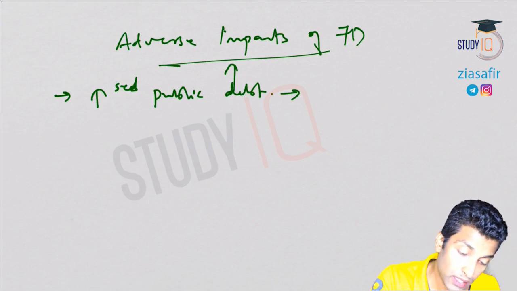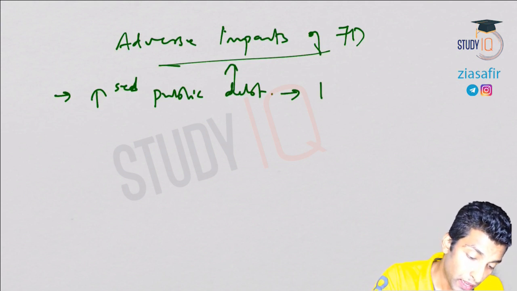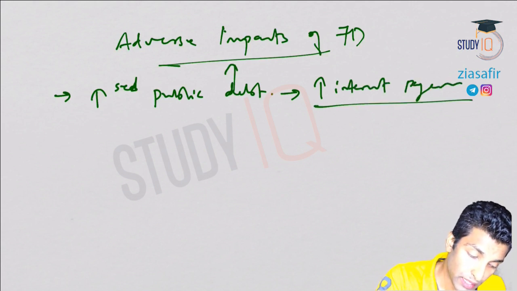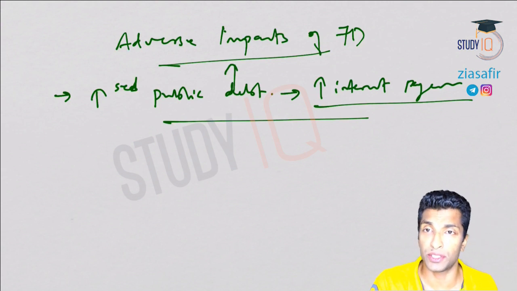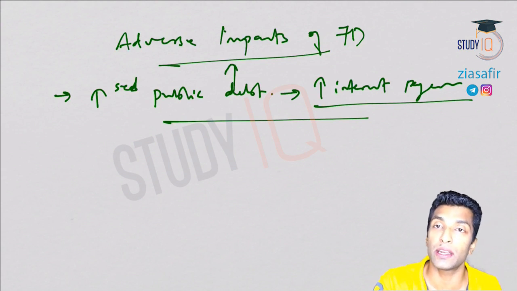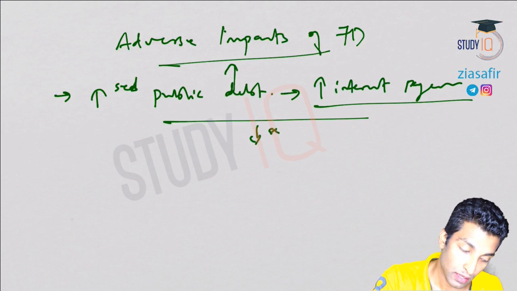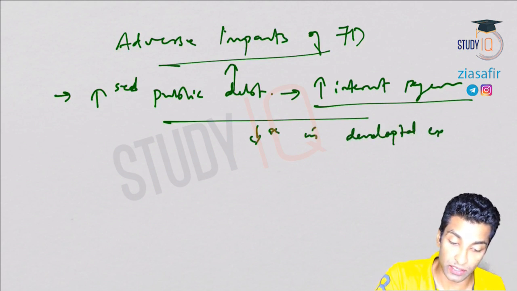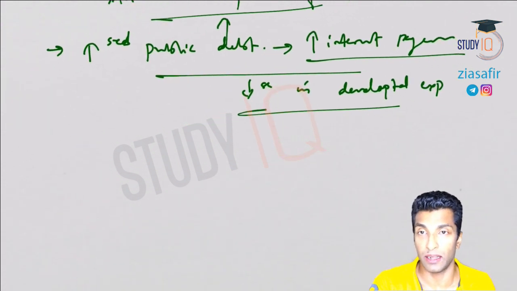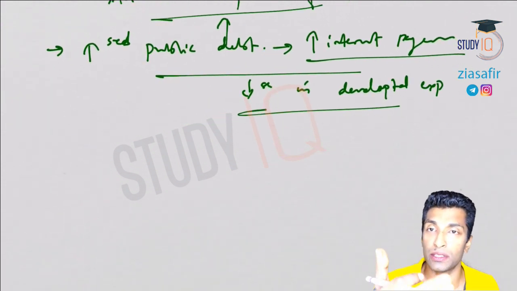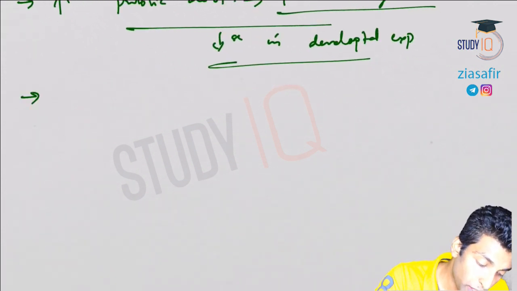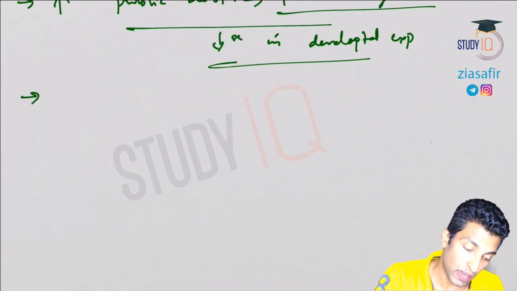So public debt increases, and interest payments increase. Don't you think that will affect the developmental expenditure? So it will result in a decrease in developmental expenditure. It is not considered desirable, because debt is increasing, the interest burden will increase, so developmental expenditure will have to be decreased. And secondly, I have told you it creates inflation. So that is very important.